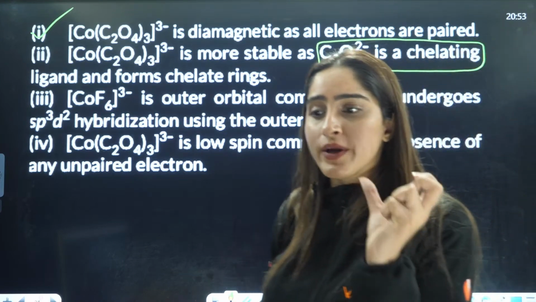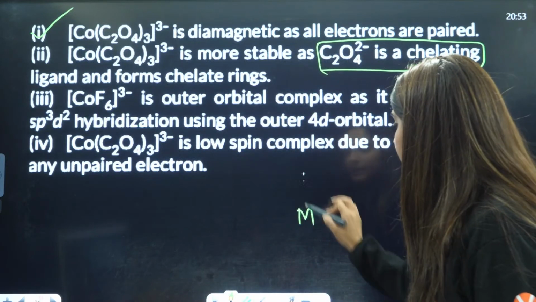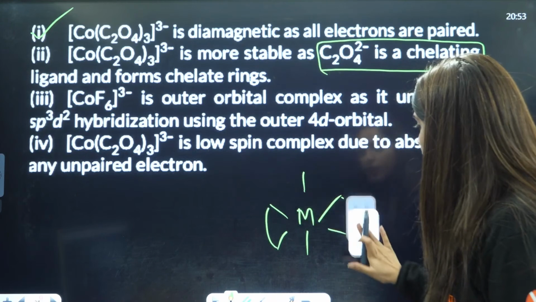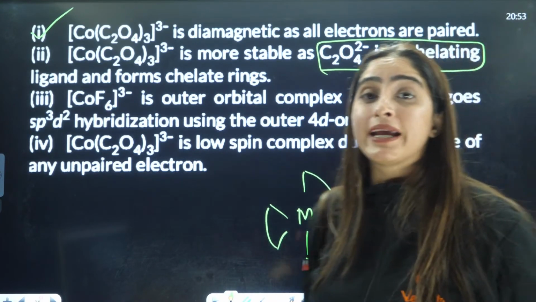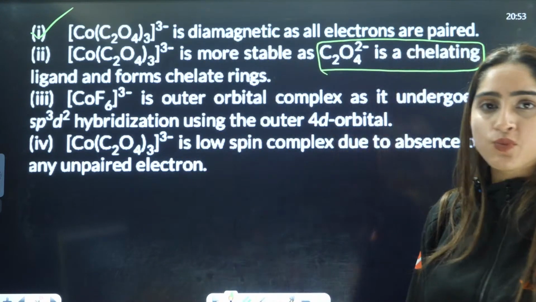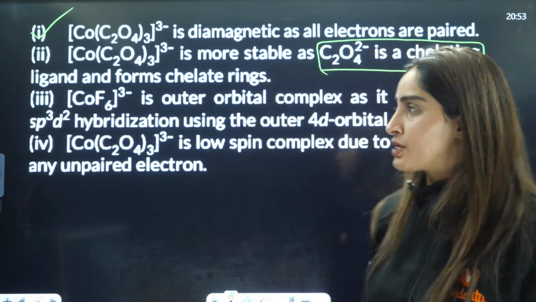A chelating ligand means one which forms a ring. Whenever you have a metal and a chelating ligand forming the ring, that will make it more stable. So definitely the oxalato one is more stable. Even if you had ethylenediamine, that would have been more stable.